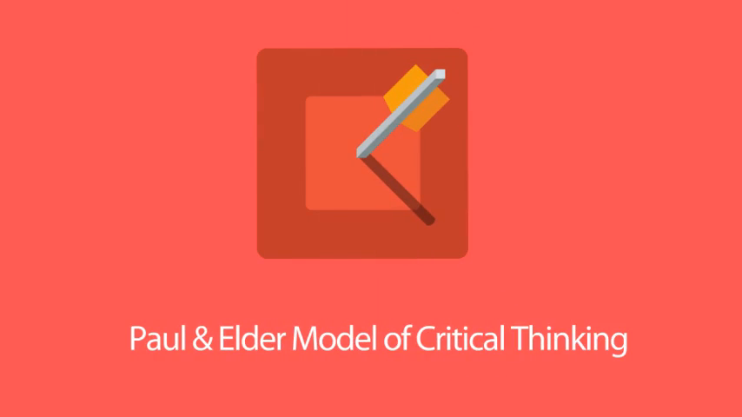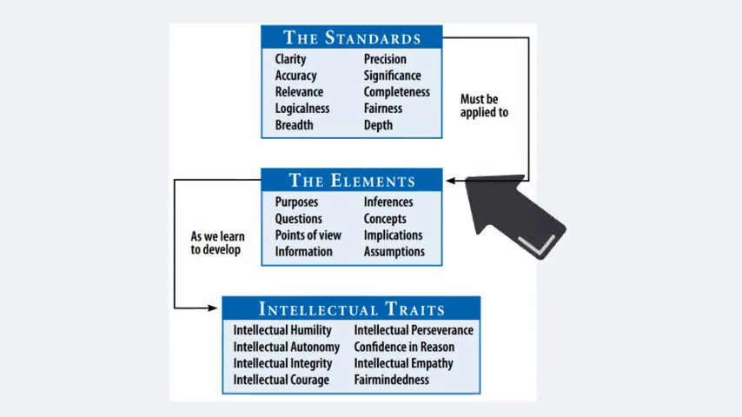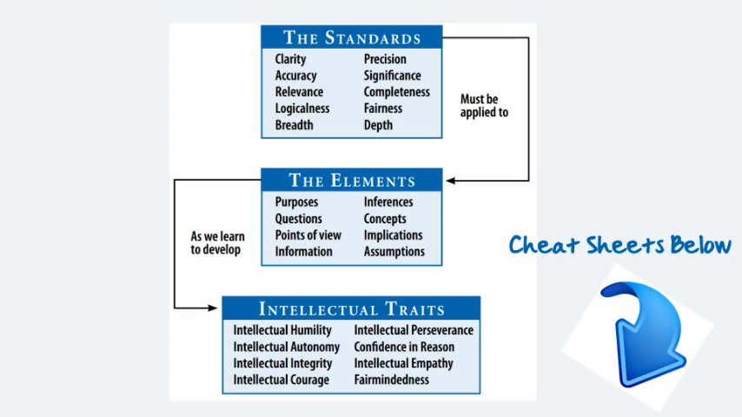Remember, the course is focused on the Paul and Elder model of critical thinking. This includes the elements of thought, the intellectual traits, and the intellectual standards. Now we'll be applying all of these concepts as we critically analyze news media. I've included links to these cheat sheets below.